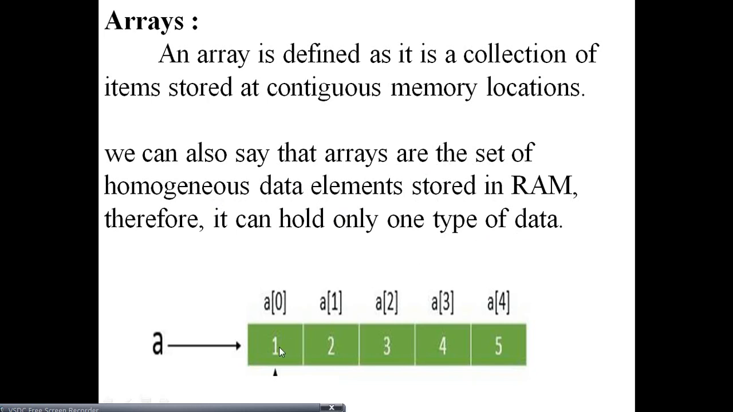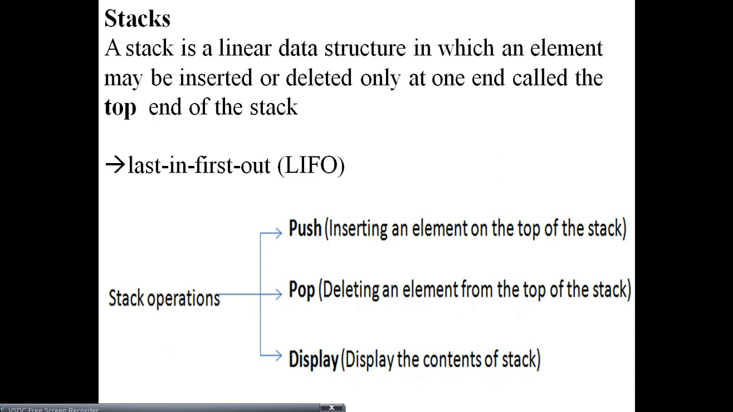Or we can also say that arrays are the set of homogeneous data elements stored in RAM. Therefore it can hold only one type of data. Data means these 1, 2, 3, 4, 5. These are all items or data. This is regarding arrays.